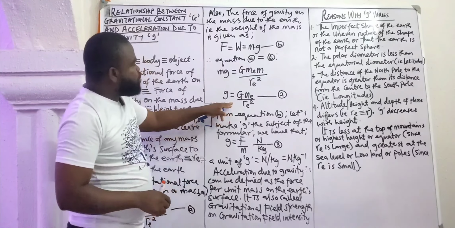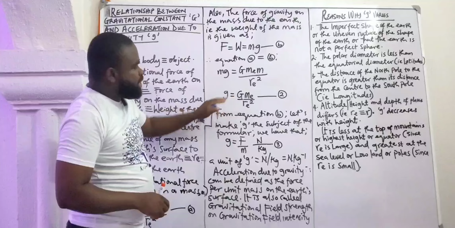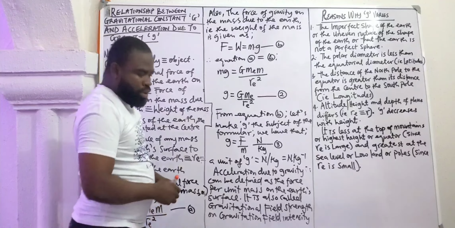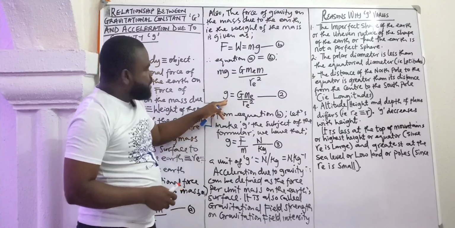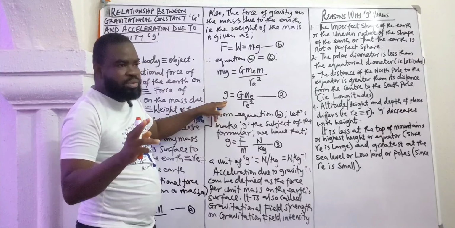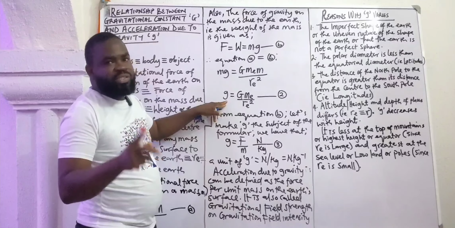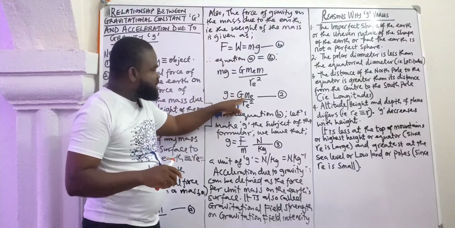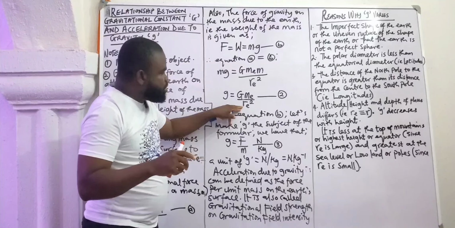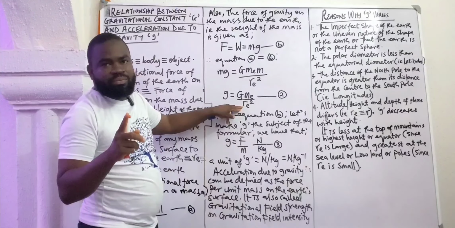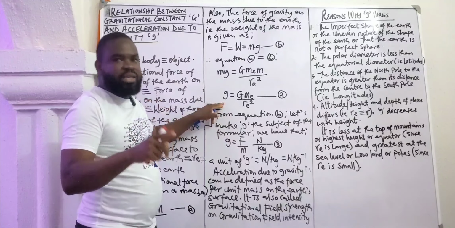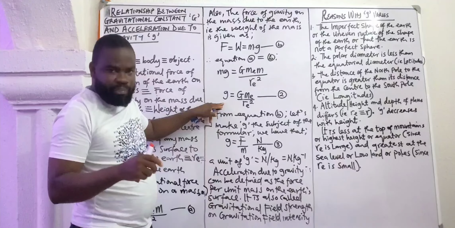Then, if we look at equation 2, there are deductions we need to make from this equation 2. What is that? You will see that the value of g here depends on two things. The value of acceleration due to gravity depends on one, the mass of the Earth, two, the radius of the Earth. So these are the two things that determine the acceleration due to gravity of any place.